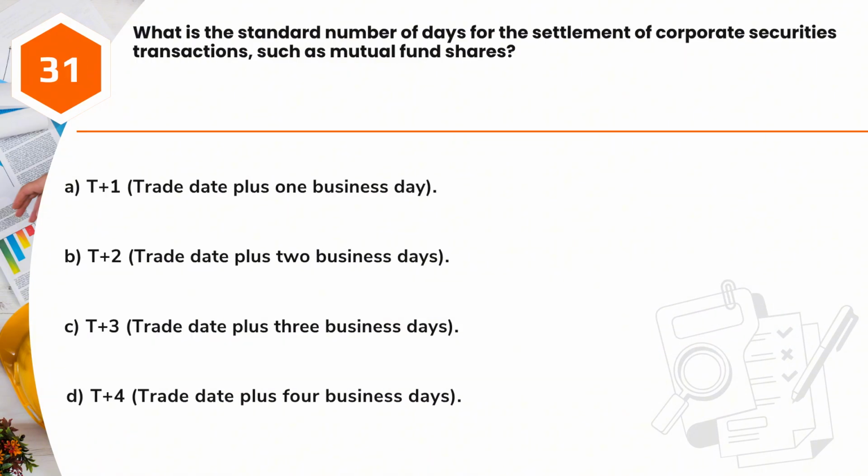Question 31. What is the standard number of days for the settlement of corporate securities transactions, such as mutual fund shares? A. T+1, trade date plus 1 business day. B. T+2, trade date plus 2 business days. C. T+3, trade date plus 3 business days. D. T+4, trade date plus 4 business days.